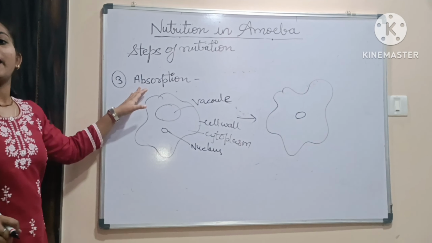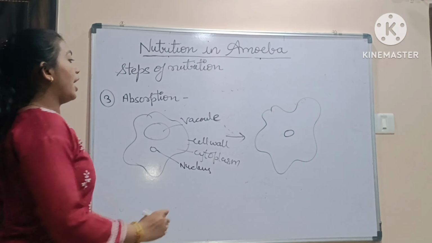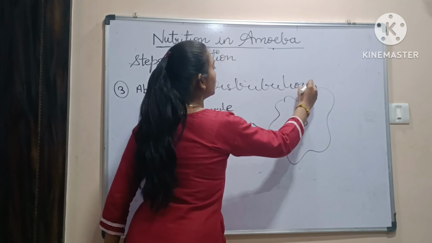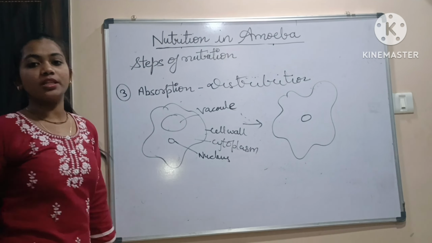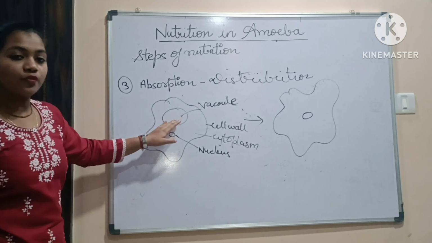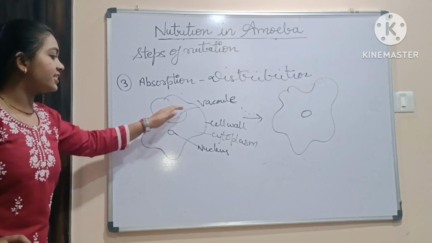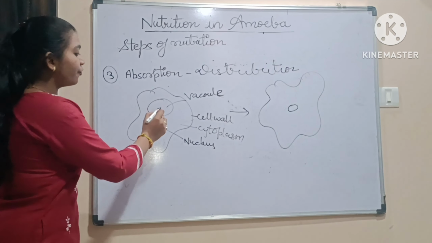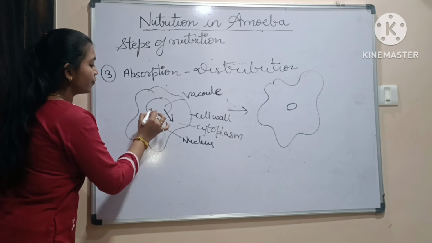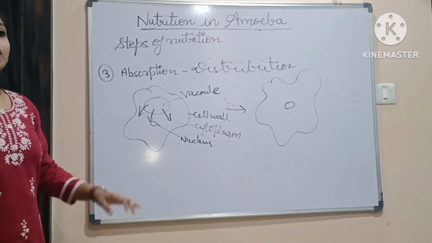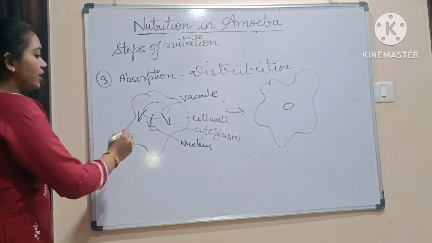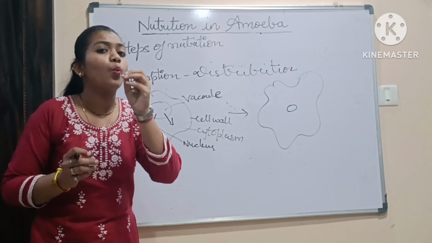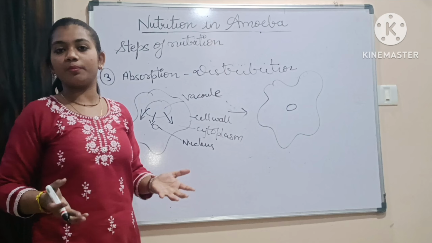Now next step is absorption. This is step number 3. Absorption means the distribution of the food. So the food gets distributed in the body. As we know, the food is present inside the vacuole. The digestive enzyme has digested the food. Now what will happen? The food will start coming out from the vacuole. You know why the food comes out? See, here in the body of amoeba, the amount of food present will be very less in quantity, or either no food will be present.